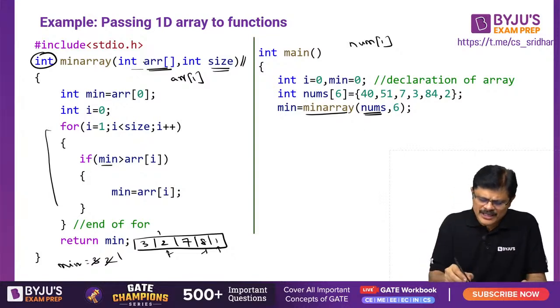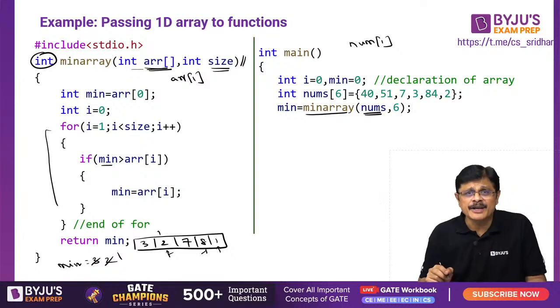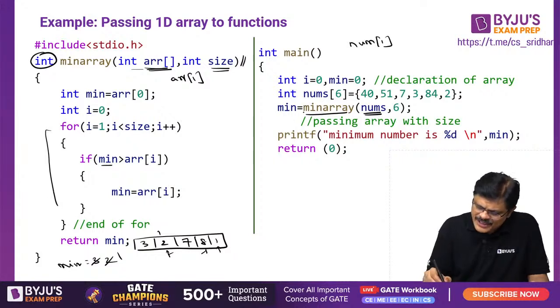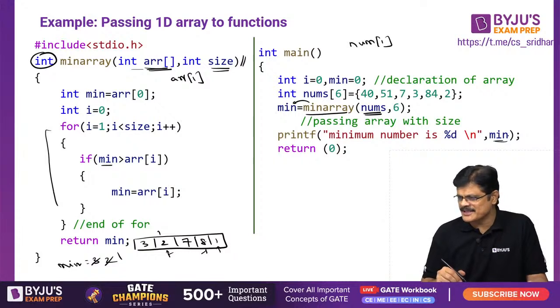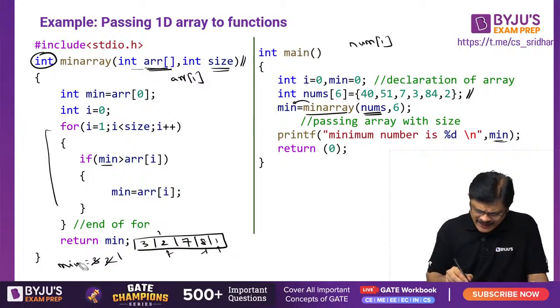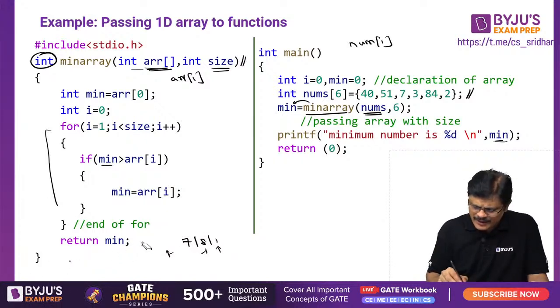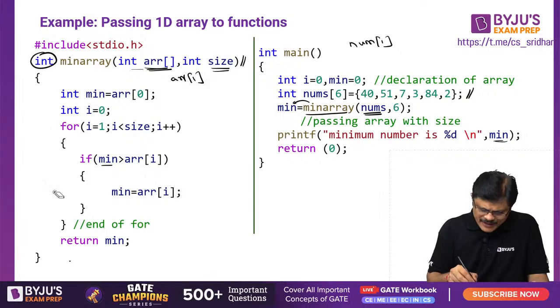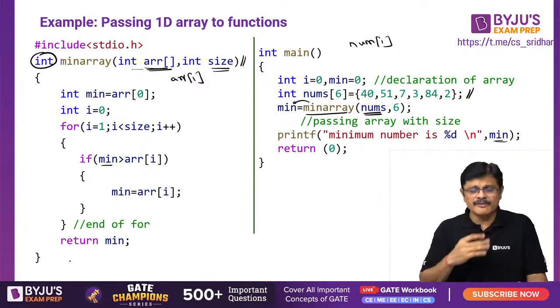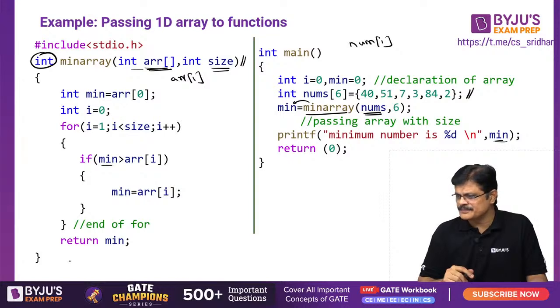The rest of the story is taken care of by this particular function. I am just printing the value that is returned, which is taken by minimum, and I am printing that minimum value. So when you run this particular program, what will be the output for this array? For the array which I gave, the minimum value was 1. But for the given array, what is the minimum value?